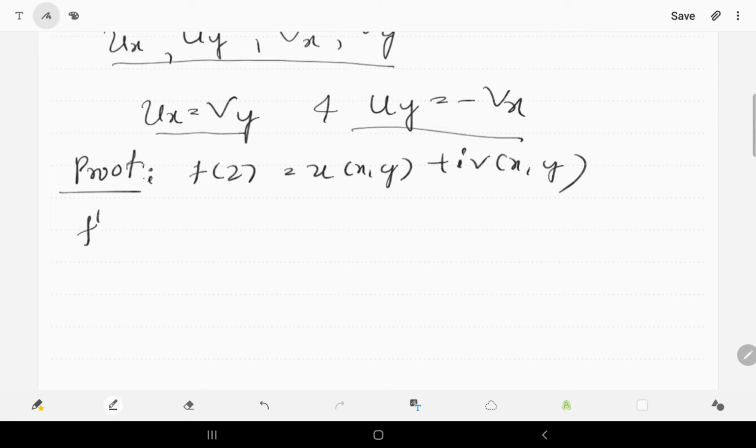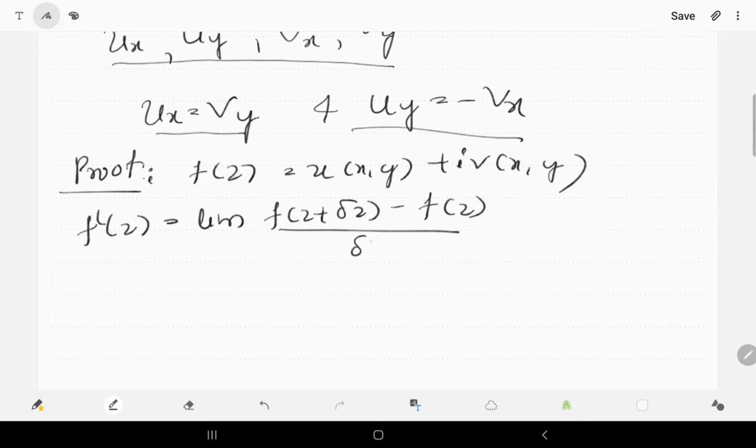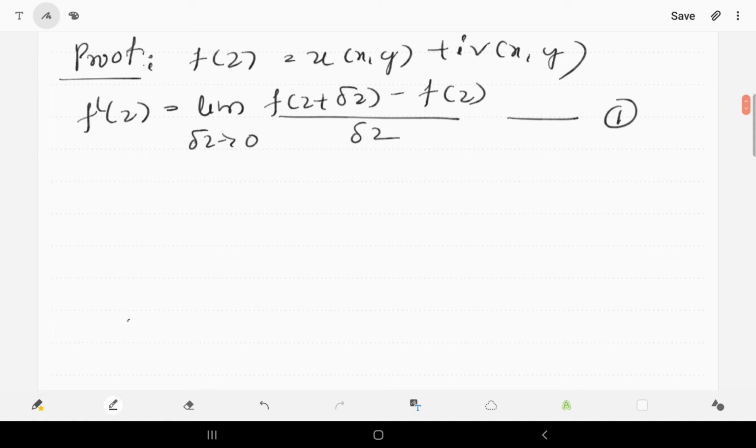Therefore, f dash z is equal to limit of f of z plus delta z minus f of z divided by delta z when delta z tends to 0. Take this as equation 1. It exists and is unique irrespective of the path in which delta z tends to 0.